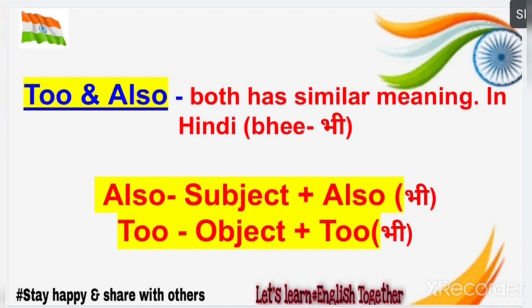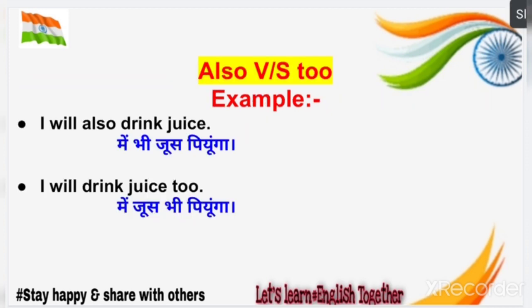So the point of difference is both have similar meanings. As I told you earlier, in Hindi we generally use bhi, but for a subject we use also and for an object we use too. Let me give you an example so that you understand it in a better way, the second point of difference between too and also.